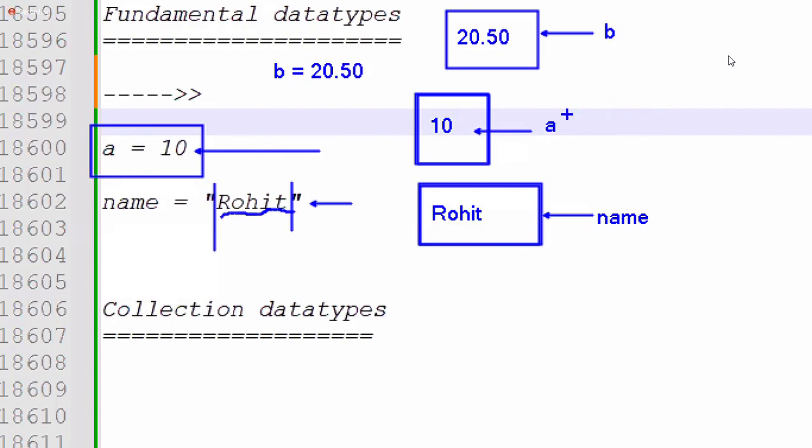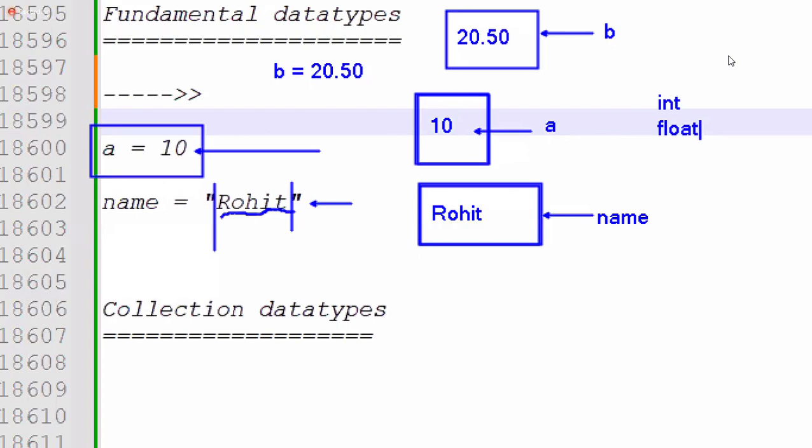But in Python, we have only integer-related int and floating-related float. So just two data types, int and float, for numbers.